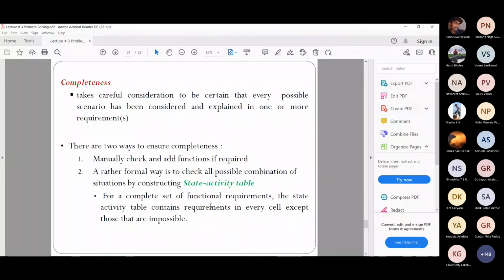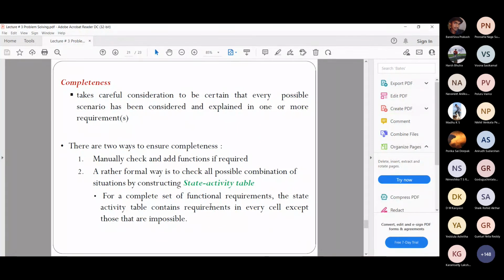So when you consolidate all the requirements, all the scenarios should have been taken care of. So it should be complete, so that you don't have some missing things in the picture. So manually check and add functions. So what is one possibility to know whether it is complete? You have to check whether each function is correct or not, like everything is mentioned or not. You have to manually check.